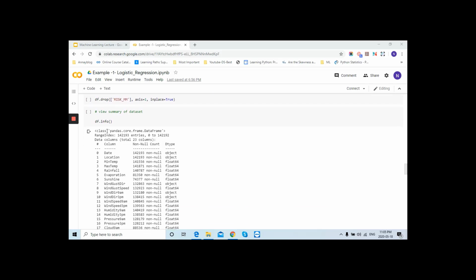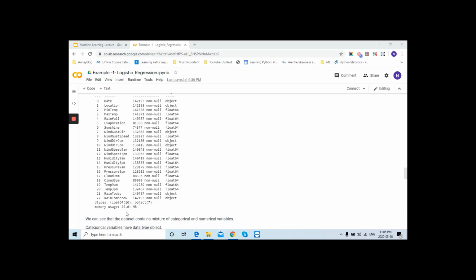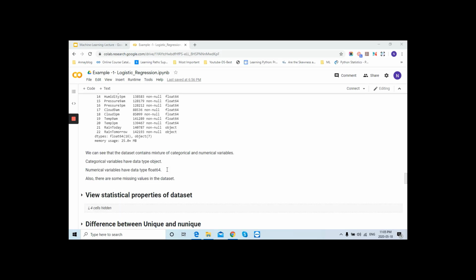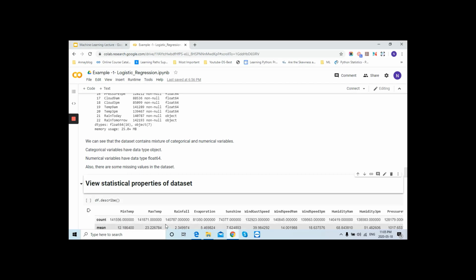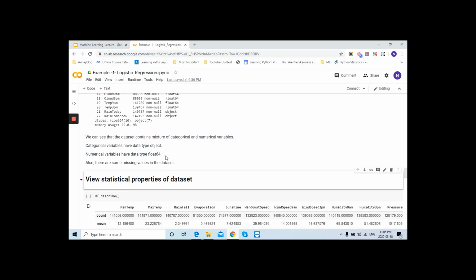Now we are checking the total information of our data set, in which you can see how many types of variables or features you have, how many missing values are in that, and in total how many features, right? Now you can see we have string type, float type, int type, every type of data we have in our data set. Now our first step will be we will see some statistical properties of the data set.